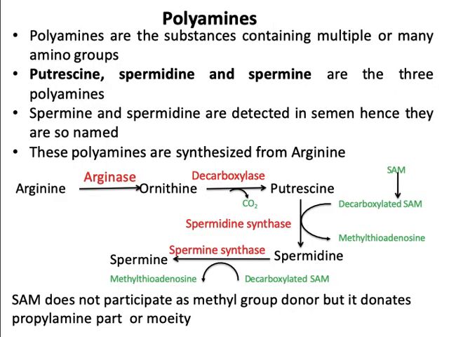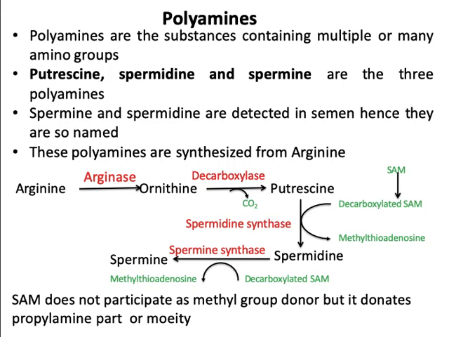Coming to polyamines. Polyamines are the substances containing multiple or many amino groups. Putrescine, spermidine and spermine are the three polyamines. Spermine and spermidine were detected in semen, hence they are so named. These polyamines are synthesized from arginine. Coming to synthesis of polyamines from arginine.